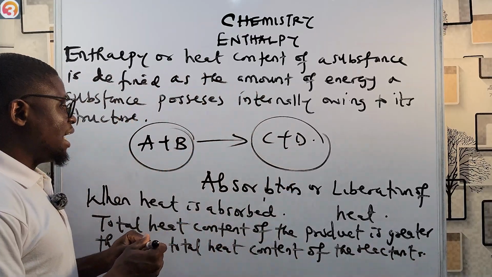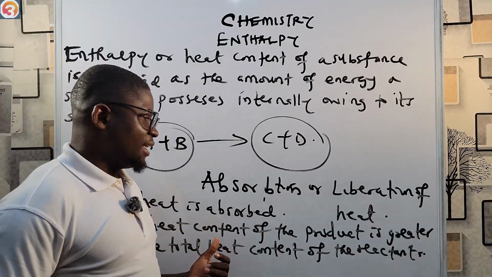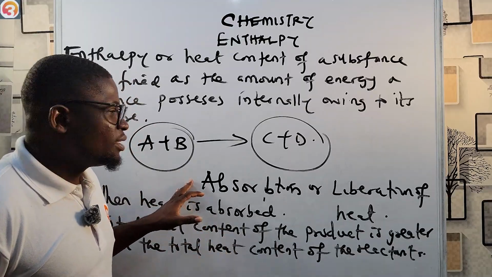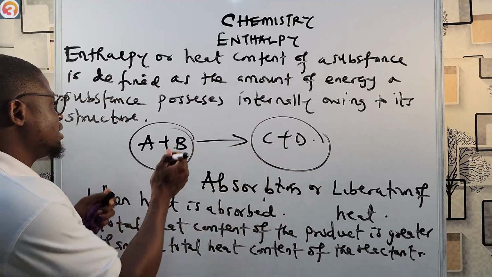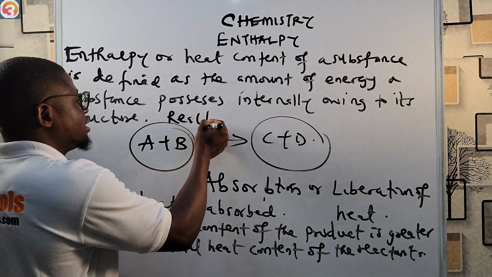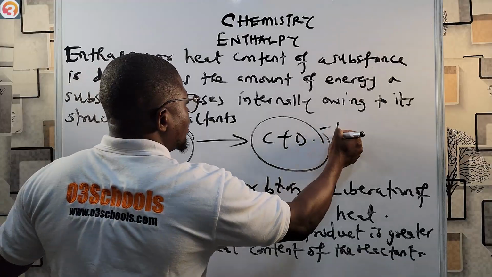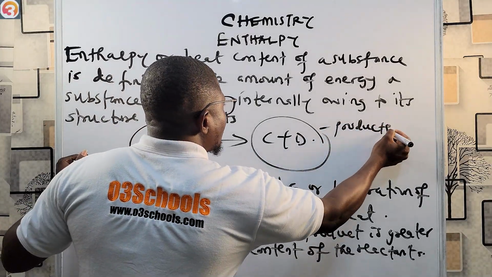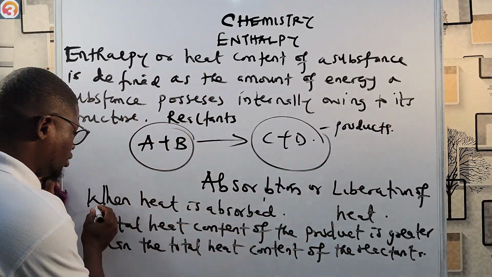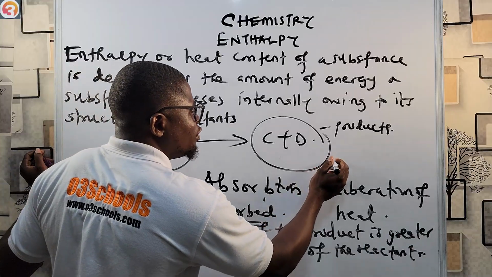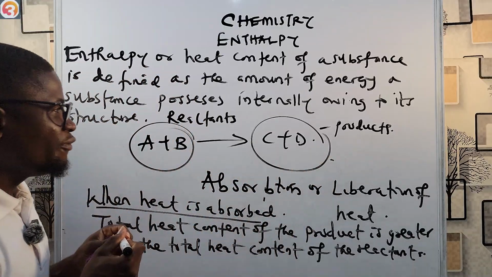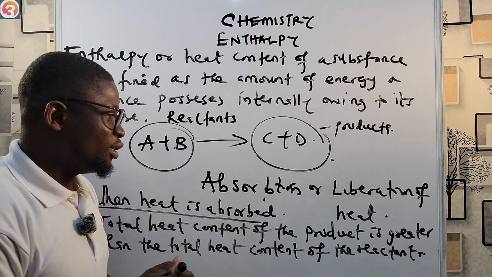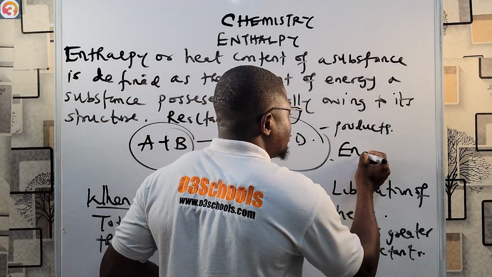Okay, so now when heat is absorbed, it means that the total heat content of the product is greater than the total heat content of the reactant. These are the reactants, and then these are the products. And therefore we now say that that reaction is endothermic.